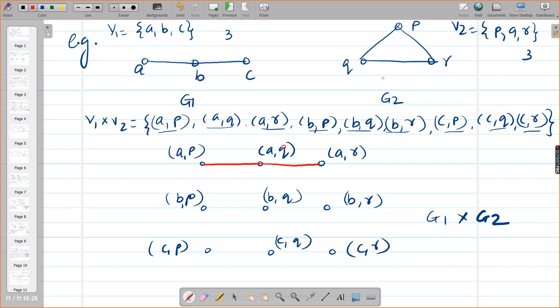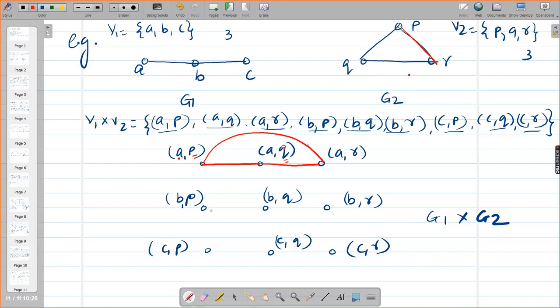AP and AR. See, the first element is from graph G1 and the second element is from graph G2. The first element is the same in the first row, A. So you only have to see whether the second elements are adjacent to each other in G2. P and R are adjacent here. Can you see? Yes, ma'am. So I have to join AP with AR also. Okay.